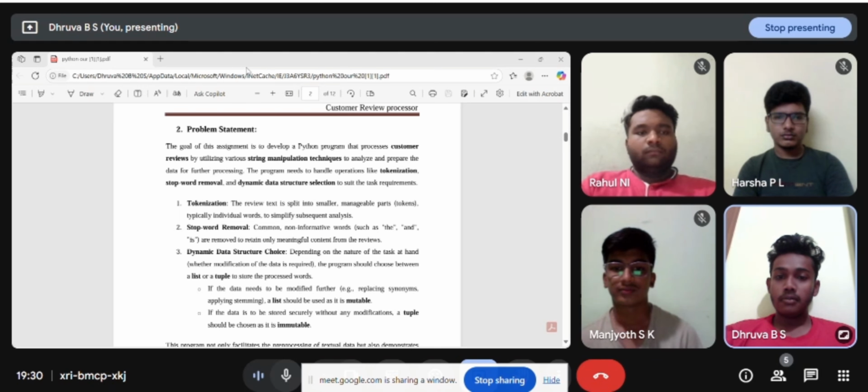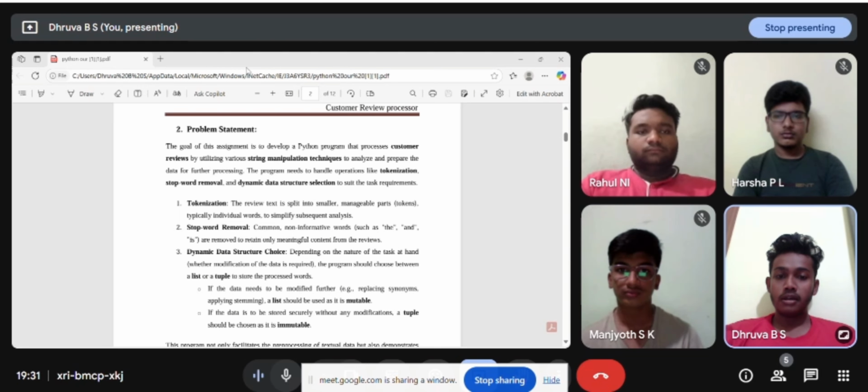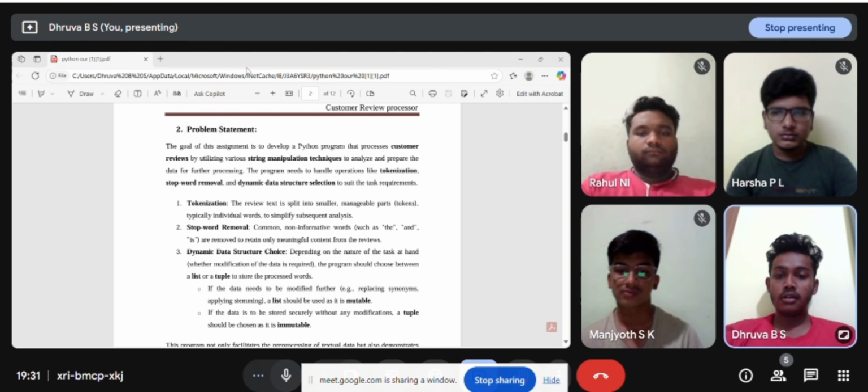Stop word removal: common non-informative words are removed to retain only meaningful content from the review. Dynamic data structure choice: depending on the nature of the task at hand, the program should choose between a list or a tuple to store the processed words. If the data needs to be modified further, a list should be used as it is mutable. If the data is to be stored securely without any modification, a tuple should be chosen, as it is immutable.